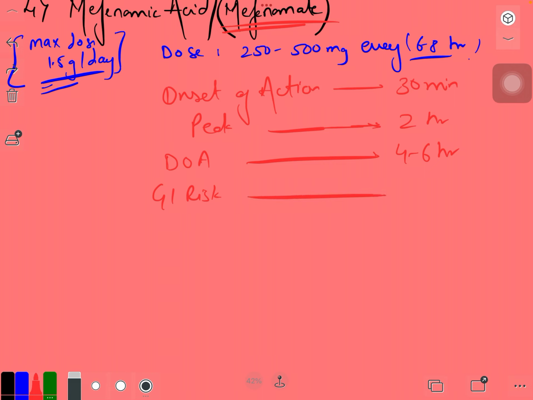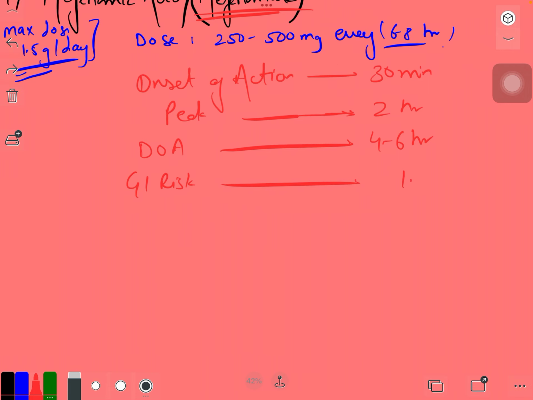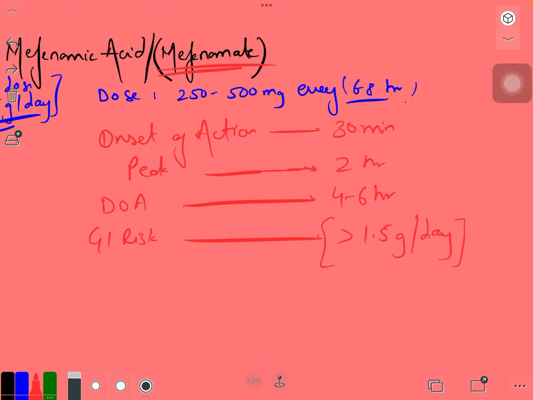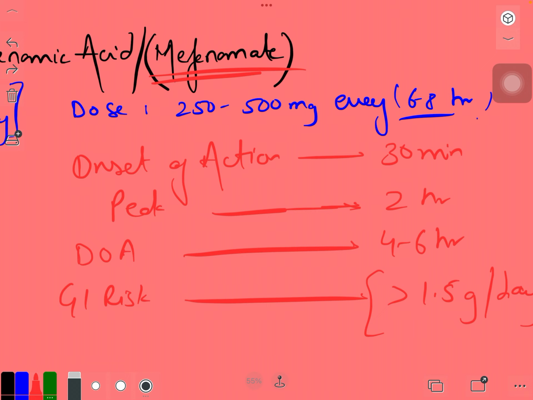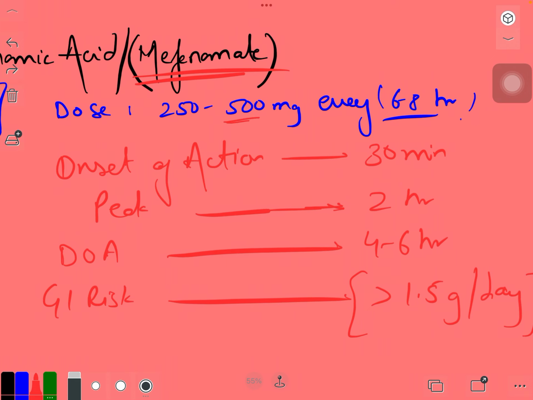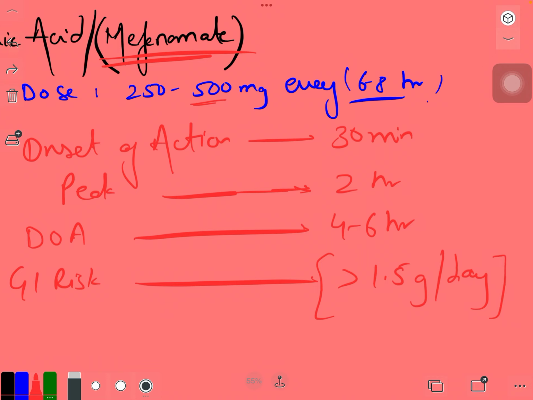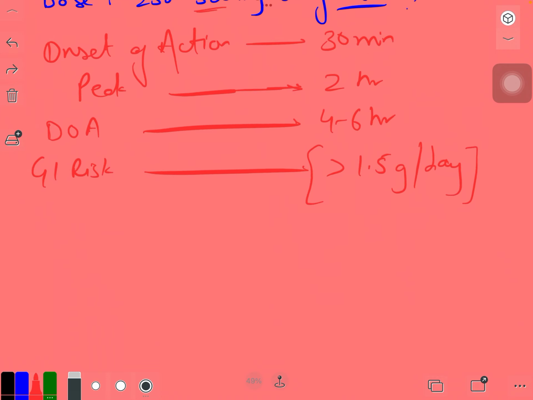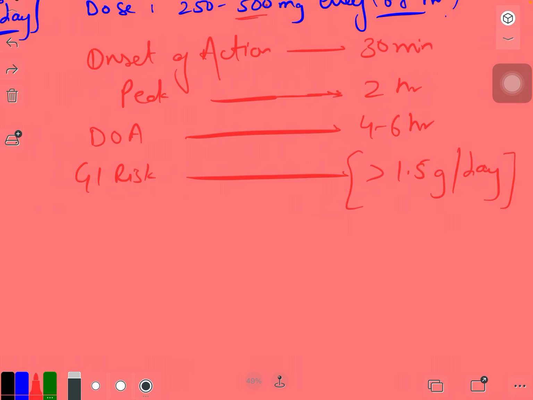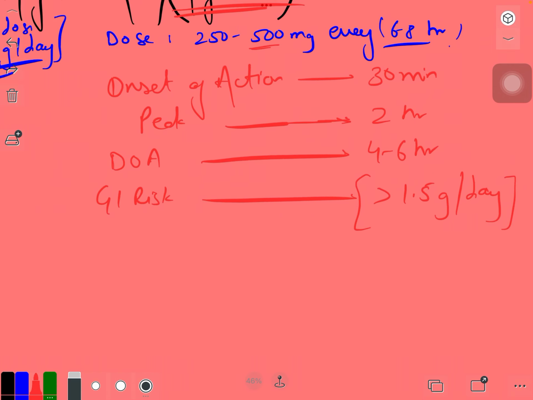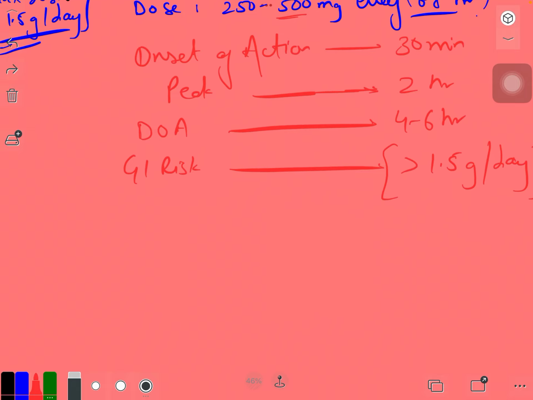And GI risk, if you exceed the limit of 1.5 gram per day, that is, if you are consuming 500 milligram tablets of mefenamic acid, you can have up to 3 tablets in a day. If you exceed more than that, you will have a higher risk of GI bleed.